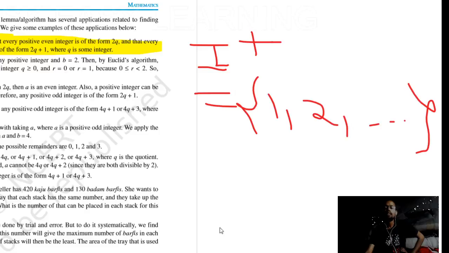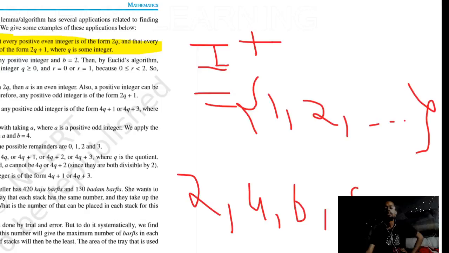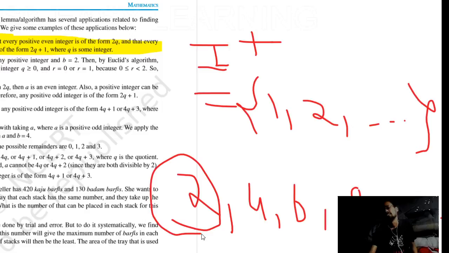Even natural numbers means 2, 4, 6, 8, and so on. So these would be in the form of 2q. How can we say that? See, there are so many ways. The first way is, see, 2 is itself in the form of 2q. Why? It can be written as 2 into 1. 4 is itself in the form of 2q.